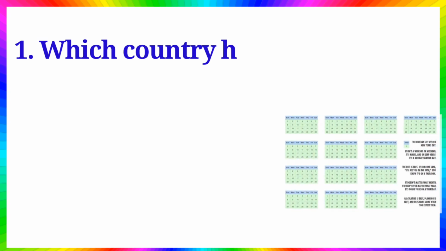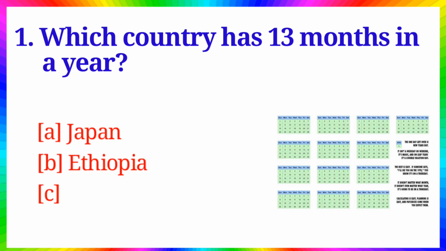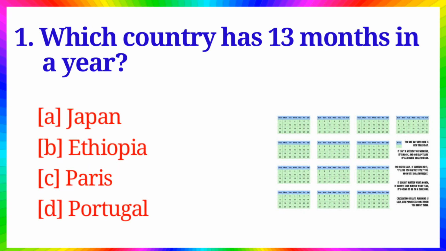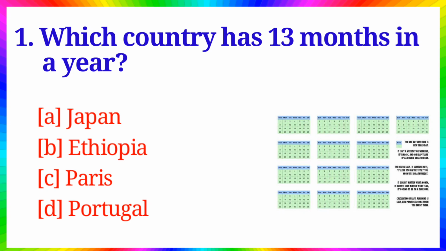Question number 1. Which country has 13 months in a year? Option A, Japan, B, Ethiopia, C, Paris, D, Portugal. Answer is option B, Ethiopia.